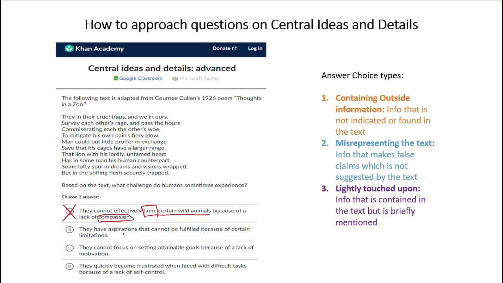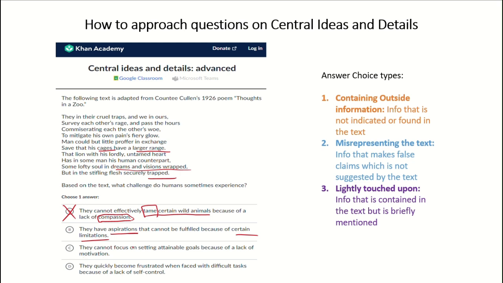Option B is they have aspirations that cannot be fulfilled because of certain limitations. Now, this word aspirations does not seem like it's part of the text, but it does talk about certain limitations, right? If you read this text, it talks about the animals being in cages and men being, to an extent, too, but they just have a larger range, right? And it's talking about something trapped, something wrapped, dreams and visions wrapped, right? So let's just hold on this option for now.